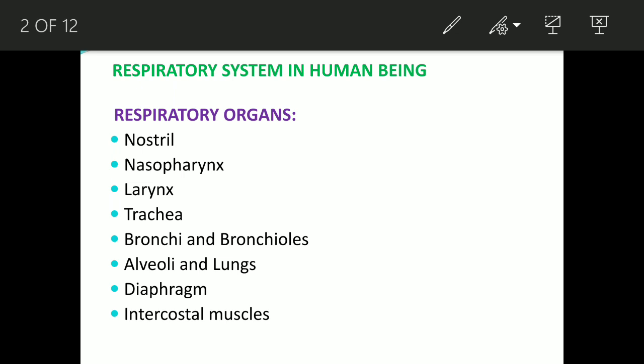The important organs are nostrils, nasopharynx, larynx, trachea, bronchi and bronchioles, alveoli and lungs, diaphragm, and intercostal muscles. So these are the important respiratory organs.